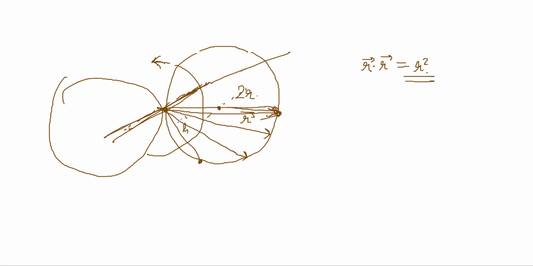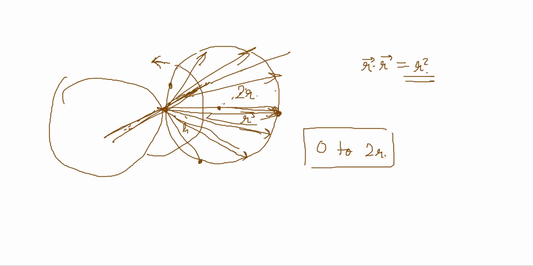The calculation of moment of inertia will be different, because r is different for this axis. Every point is not at the same distance. Only one point is at 2r distance. All the other points are at varying distances, from 0 to 2r.